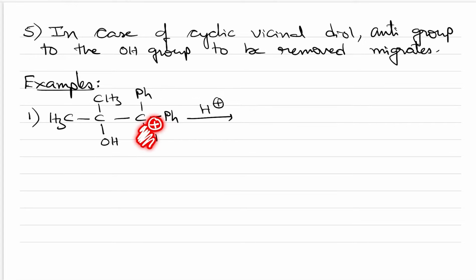Got it? And now, which group has to be migrated from the adjacent carbon? Both the methyl groups are the same here, so any of the methyl groups can migrate onto this carbocation. So I will migrate this methyl group onto the carbocation so that this carbon will develop positive charge and this oxygen will donate the lone pair, and finally this H plus ion will be released so that you will be forming the compound CH3 C double bond O C Ph Ph CH3.